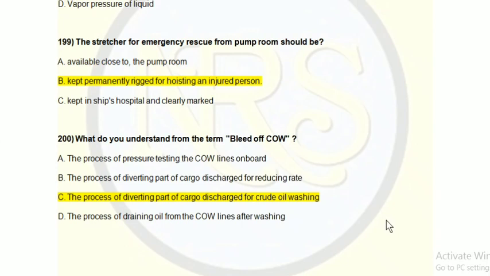We take that oil and use it to clean the tank by the force of oil or cargo impinging on the surfaces of the tank. This process is called bleed of COW. So the correct answer for question number 200 is option C, the process of diverting part of cargo discharge for crude oil washing.